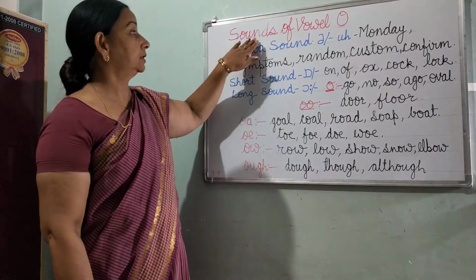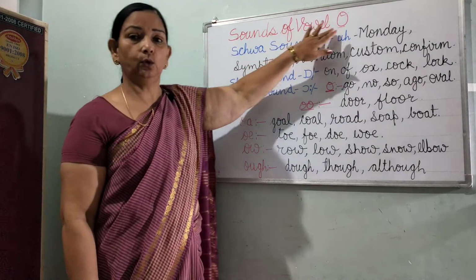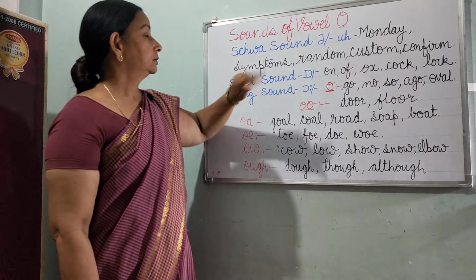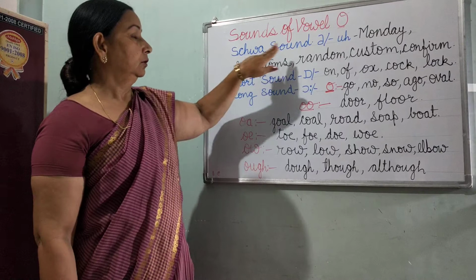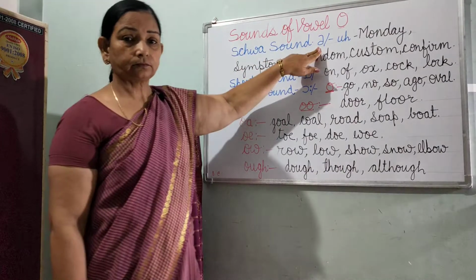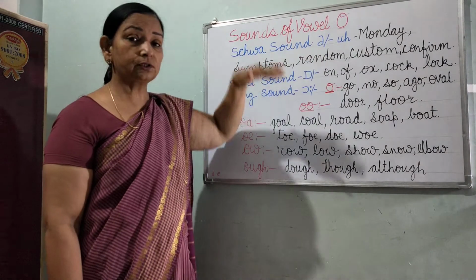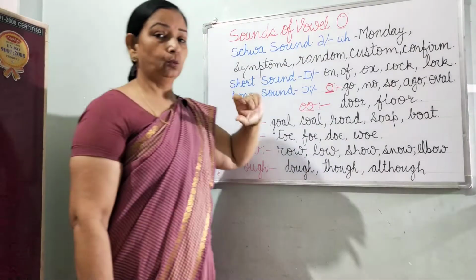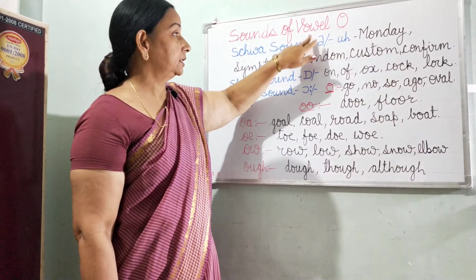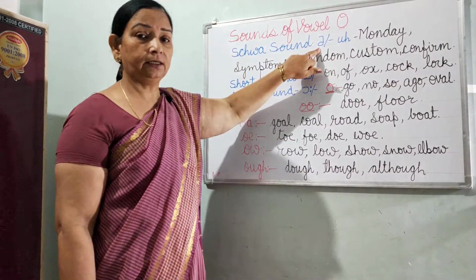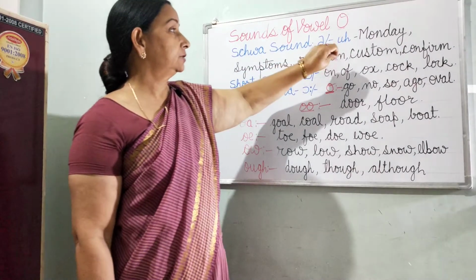My today's topic is sounds of vowel O. As usual, I am going to start with a schwa sound. What is a schwa sound? Schwa sound is a reduced vowel sound. It is voiced very slightly, and the symbol of schwa sound is this small e written upside down, and it is voiced as uh.